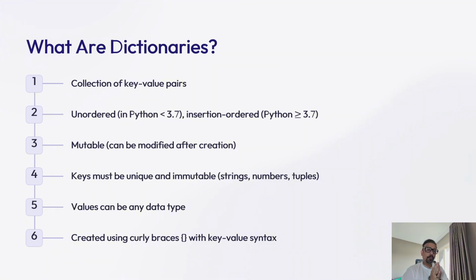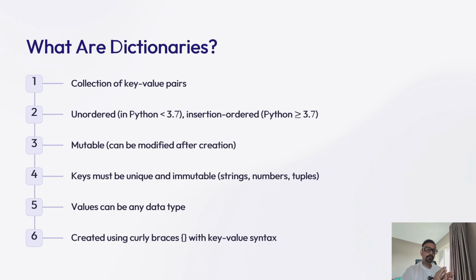Keys must be unique and immutable. What we mean by that is, we have two parts. The first part is keys, and the second part is the values. The keys have to be immutable data types, like strings, numbers, and tuples. As keys are immutable, you cannot put a list as a key. Now, values are mutable, so in that you can put a number, string, list, or even a dictionary itself.